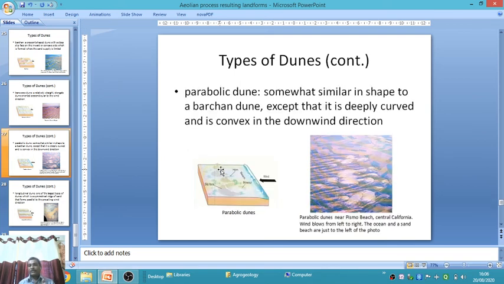Another is the parabolic dune, somewhat similar in shape to barkhan dunes, except it is deeply curved and convex in the downward direction. In a barkhan the crescent shaped curve is concave towards the upward wind direction, but the parabolic dune is somewhat similar in shape. The shape is the same, crescent shaped, except that it is deeply curved, concave in the downward direction. That is the parabolic dune.